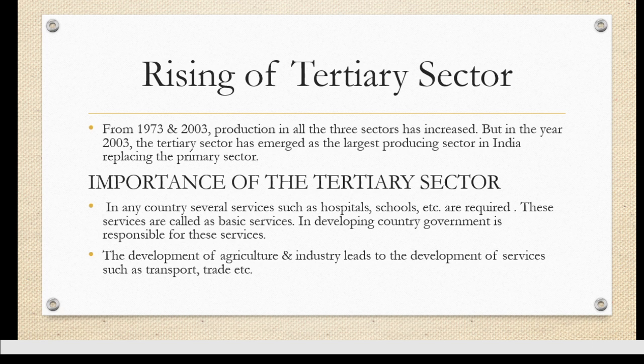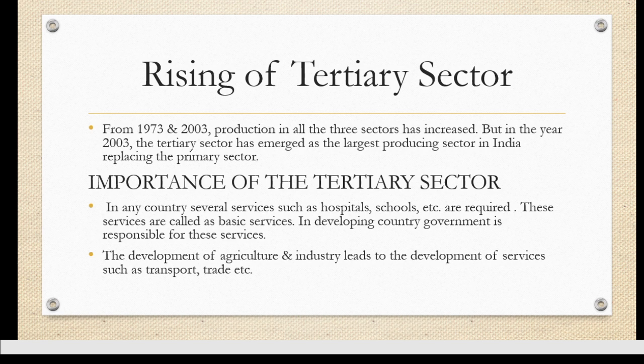That means in India, the tertiary sector is the one which has been increasing rapidly, and it has replaced the primary sector. That is the most important change that has taken place in the Indian economy, and it has resulted in the rise of the tertiary sector. Now the point comes: why has the tertiary sector been increasing, and what is the importance of the tertiary sector?